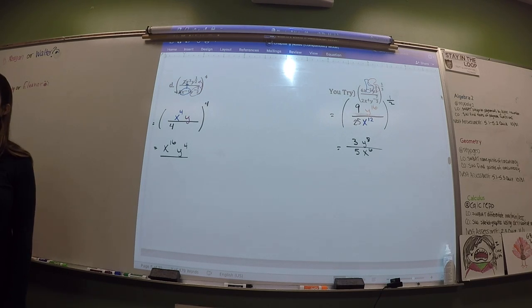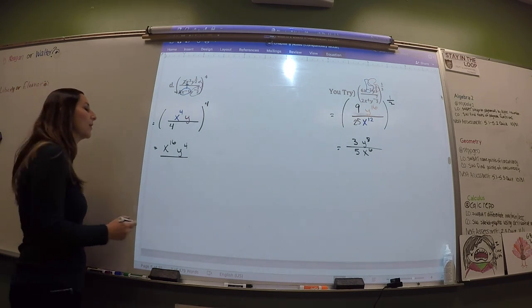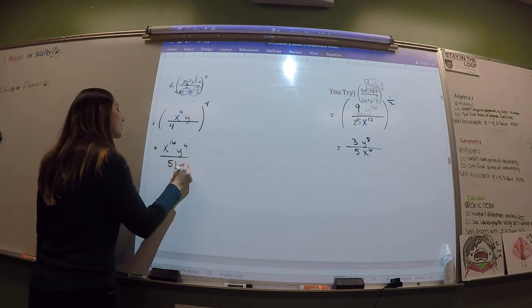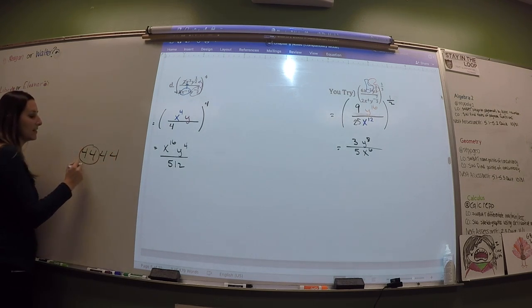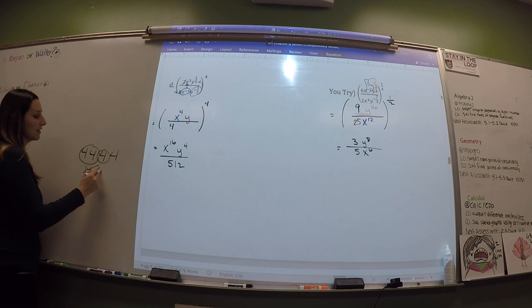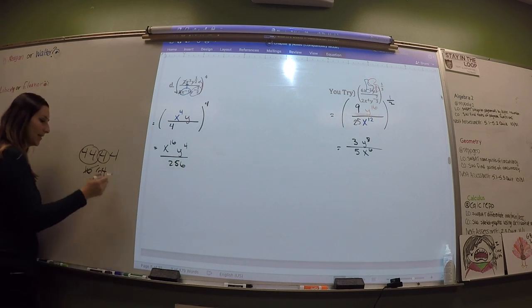Isn't that 16? 1,024? Yeah, we did that one earlier. Or no, wait, that was to the 5th. So it's gonna be 256? 512? Let's check. 1, 2, 3, wait, 4. What has four? No, this is 16. This is 64. Isn't it 256? Yeah, it's 256.